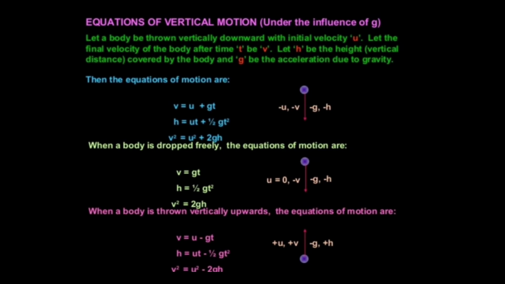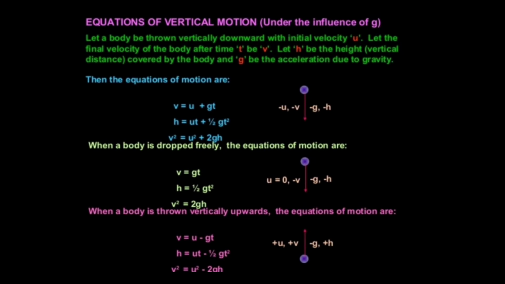If the object is falling towards the earth, we will be taking g as positive. And if the object is thrown upward, then we will be taking g as negative. So, when the object is thrown vertically upward with an initial velocity u, the acceleration due to gravity will be negative.